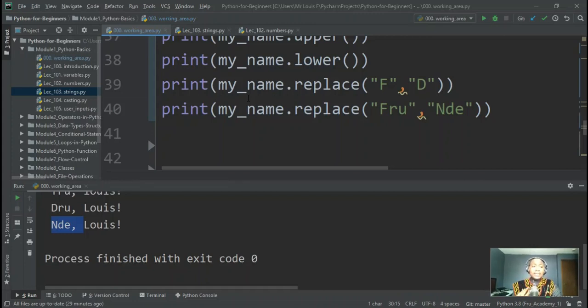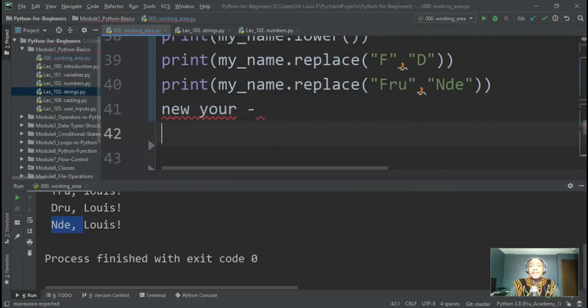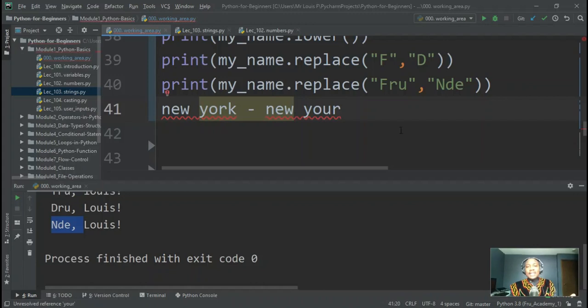Just to put this into context, imagine you are writing a very long essay, and everywhere in that essay, instead of spelling New York correctly, you made a mistake and misspelled it.